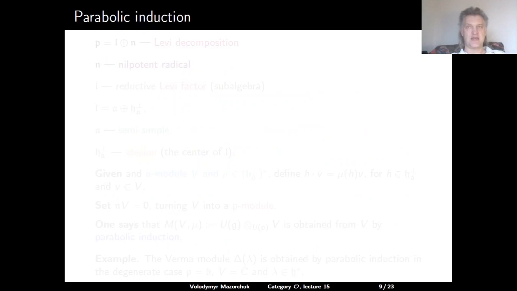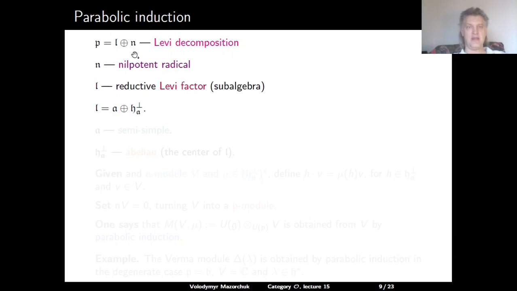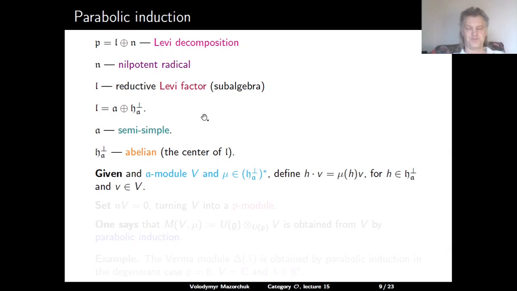Now I want to discuss an alternative motivation for the study of S subcategories in O. Consider the Levi decomposition of P, so it's a sum of the Levi subalgebra L and the nilpotent radical N. We can further decompose the Levi subalgebra L as a sum of the semi-simple part A and the center, which we denote by HA orthogonal. So this is an abelian subalgebra, the center of L.